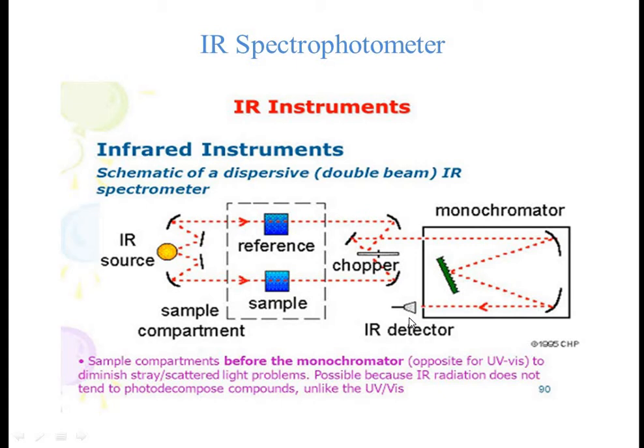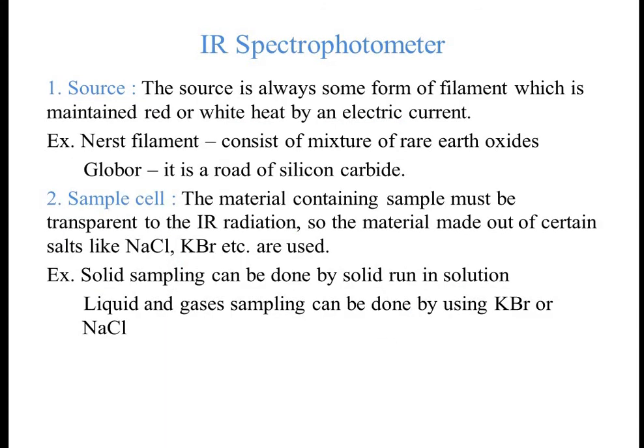Let's see one by one the components which are present in the IR spectrophotometer. The first component is source. The source is always some form of filament which is maintained at red or white heat by an electric current. When electric current is applied to that filament, red or white light is maintained.